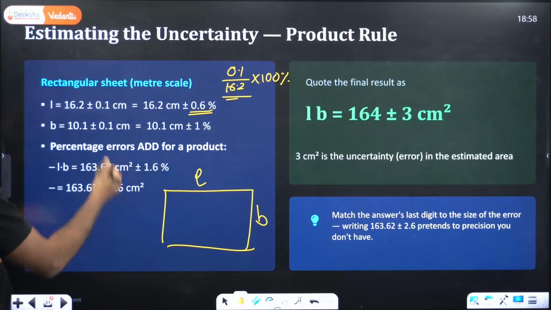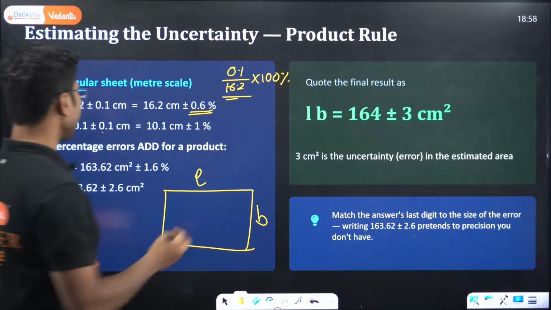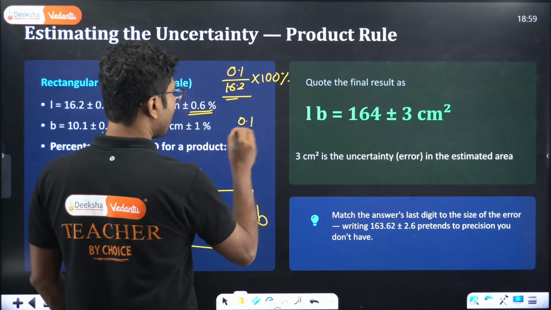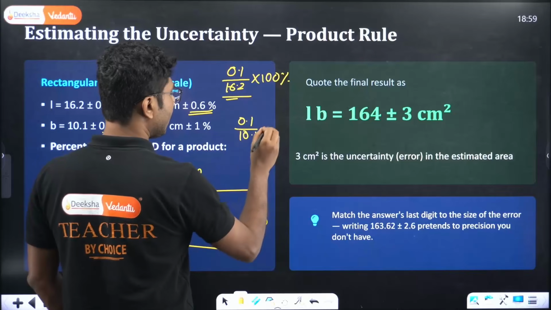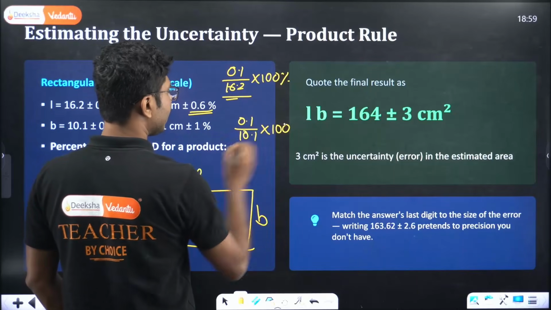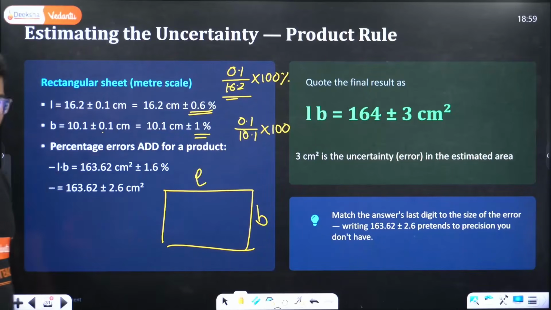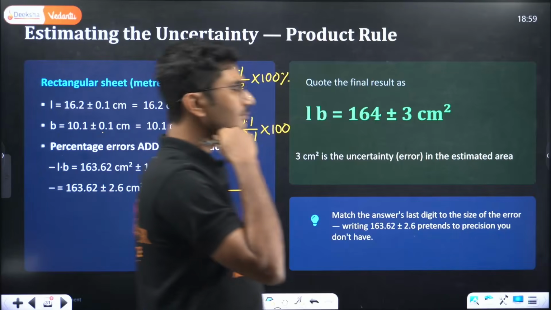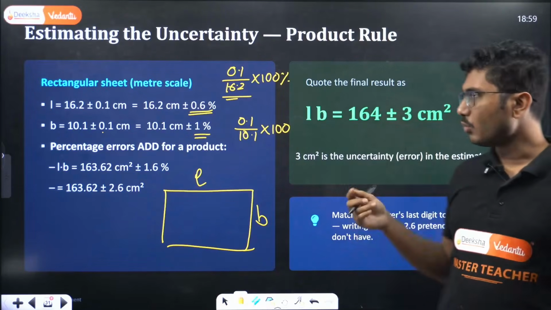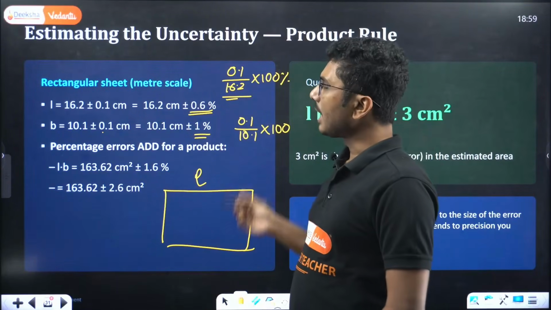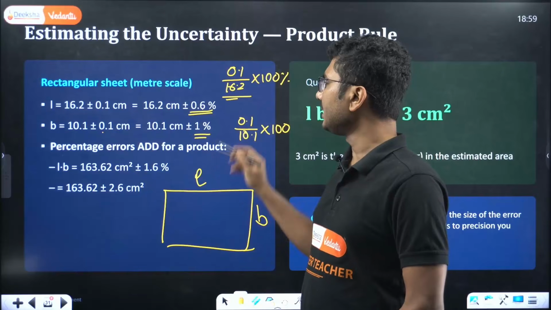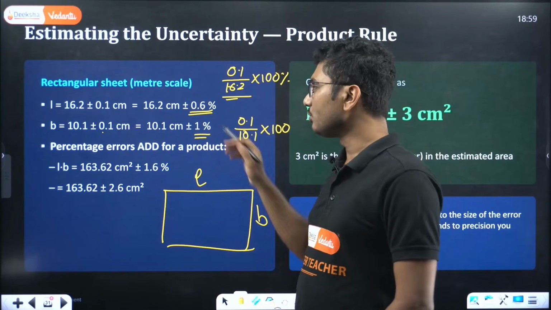Similarly, you need to convert this into percentage as well. So 0.1 by 10.1 into 100%. This will be 1%. We need to round it off as well, up to one significant figure, and you will see that this is 0.6%. This is 1%.